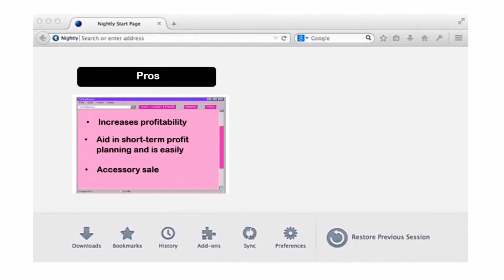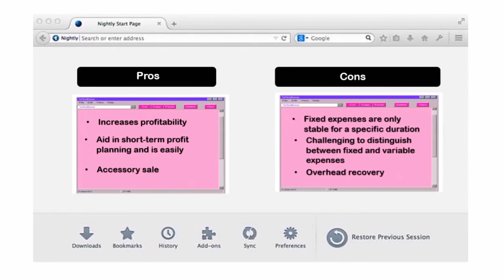The pros for this strategy is it increases profitability and it aids in short-term profit planning and is easily implemented. The cons are its fixed expenses are only stable for a specific duration and it is challenging to distinguish between fixed and variable expenses. The overhead recovery is also very high.